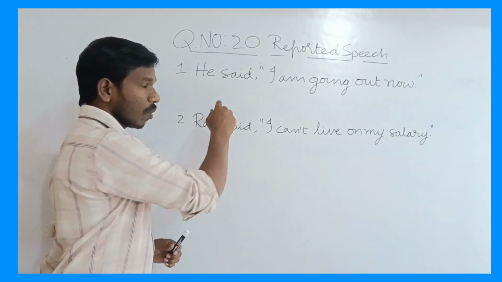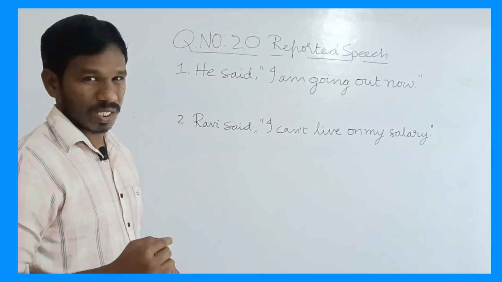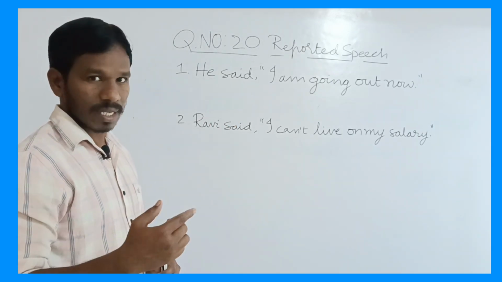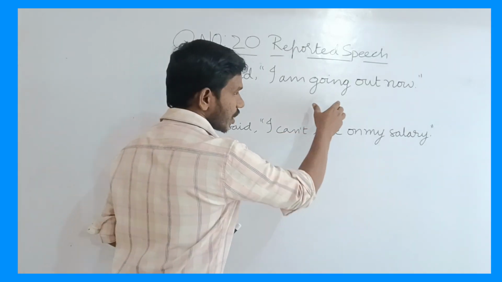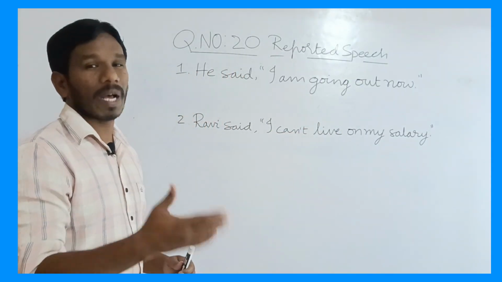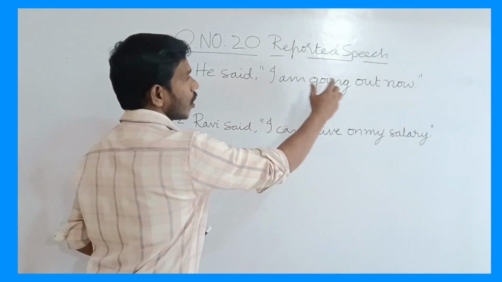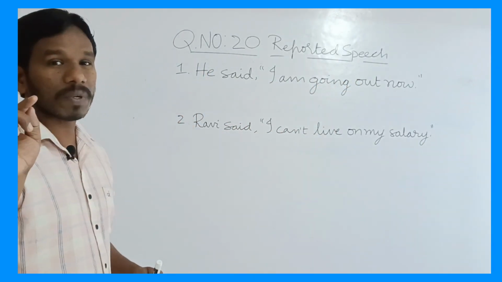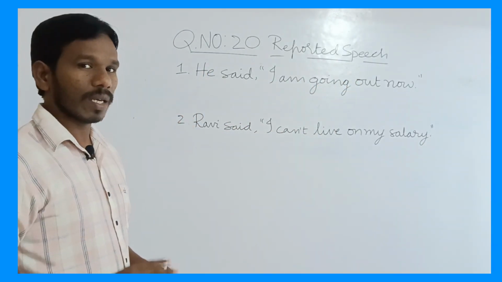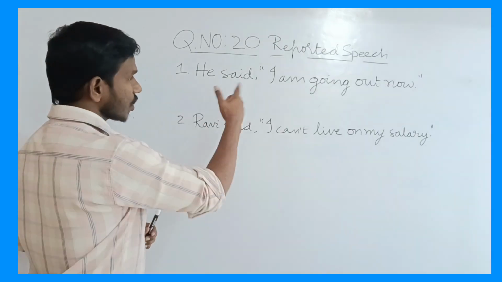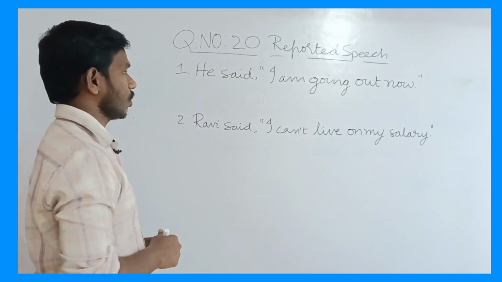We know that when the reporting speech is in past tense, the reported speech changes into corresponding past. The first thing we have to do is remove all the punctuation marks except full stop. Okay, now let us change this sentence into indirect speech.